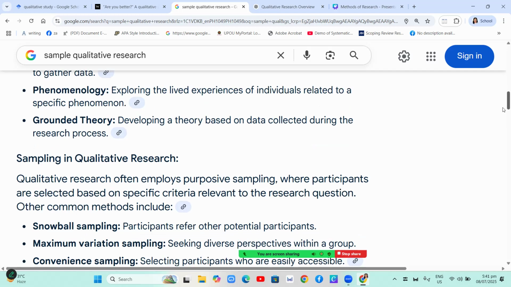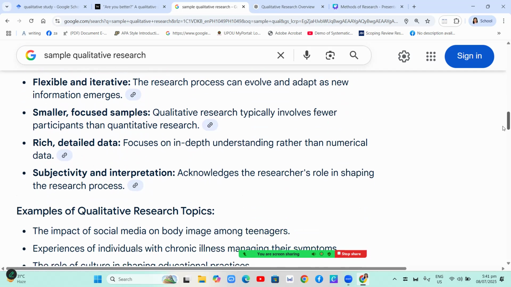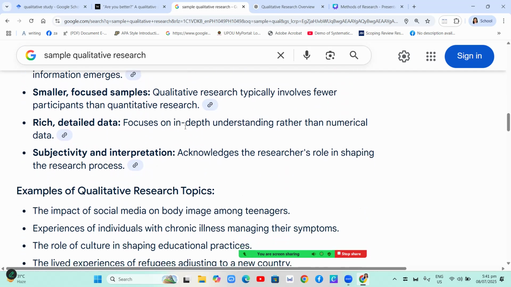And rich, detailed data. It focuses on in-depth understanding rather than numerical data. Subjectivity and interpretation. It acknowledges the researcher's role in shaping the research process.